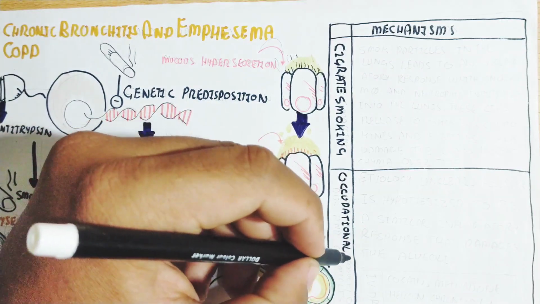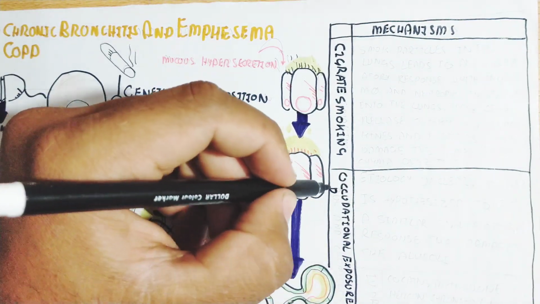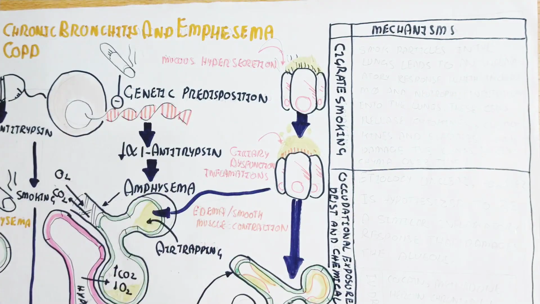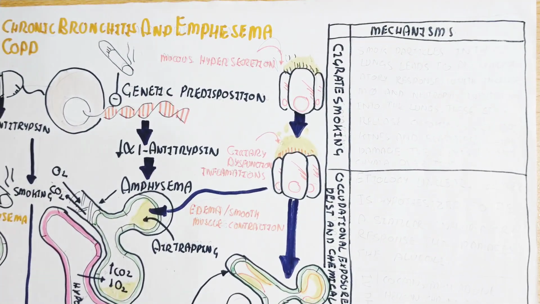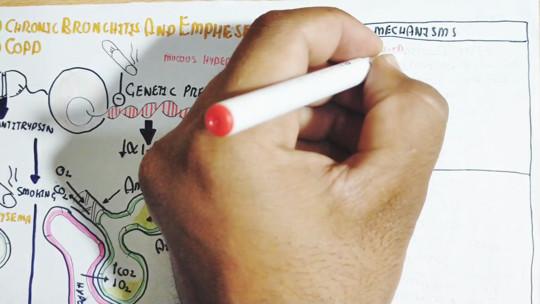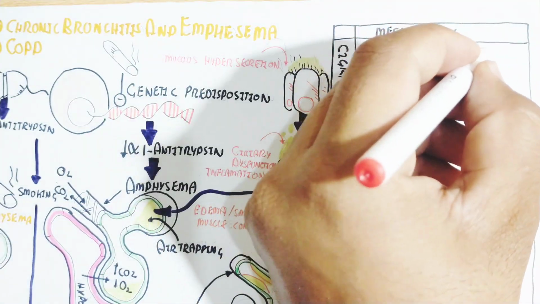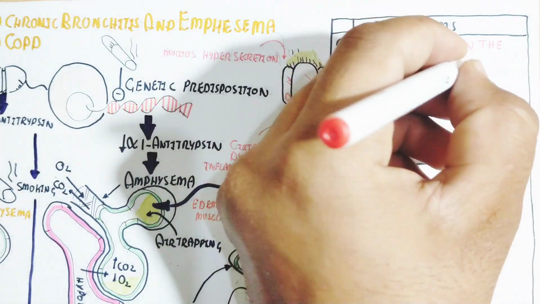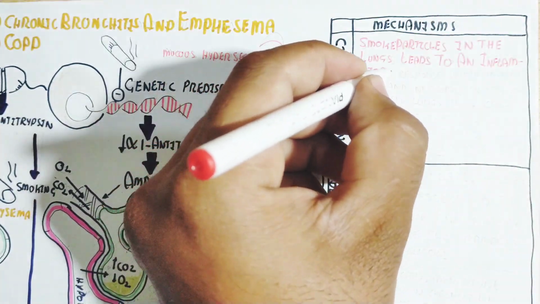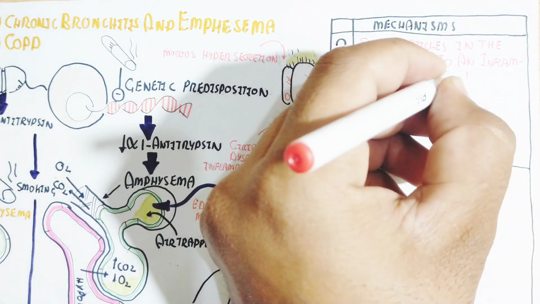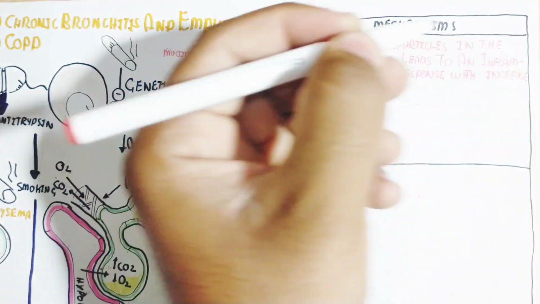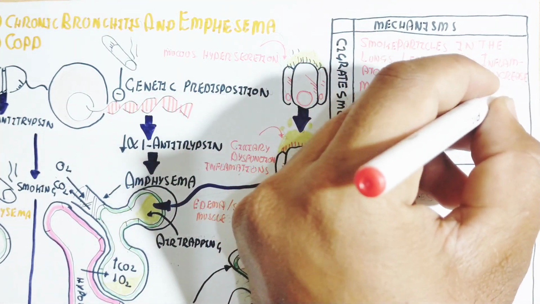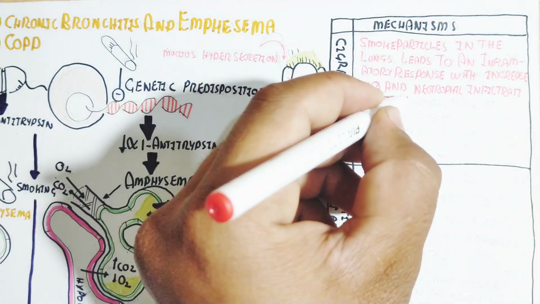So the mechanism is that for cigarette smokers, and for occupational exposure to dust and chemicals, and when alpha 1 antitrypsin declines, first of all smoke particles in the lungs lead to an inflammatory response with increased macrophage and neutrophil infiltration into the lungs, remember, into the air sac.